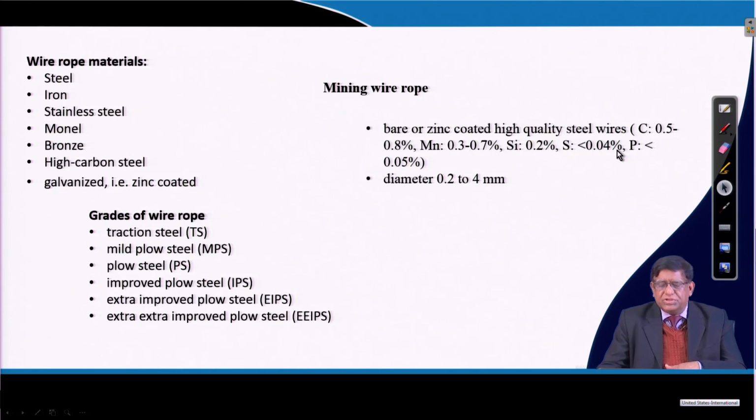That steel composition, as you can see here, may be with 0.5 to 0.8% of carbon, 0.3 to 0.7% of manganese, then silicon of 0.2 to 2%, sulfur can be 0.04, phosphorus can be 0.05%. That is a particular type of ideal material which could be used for mining wire ropes, where wires normally within 0.2 to 4 millimeter are used.